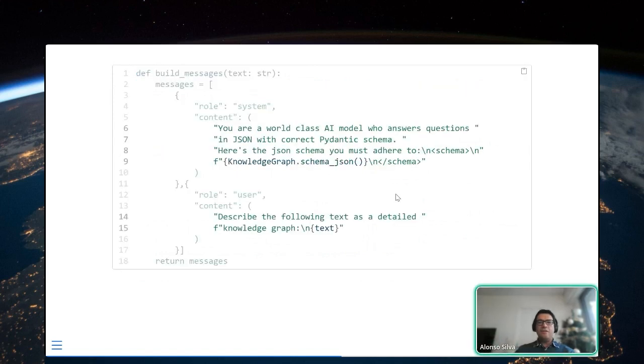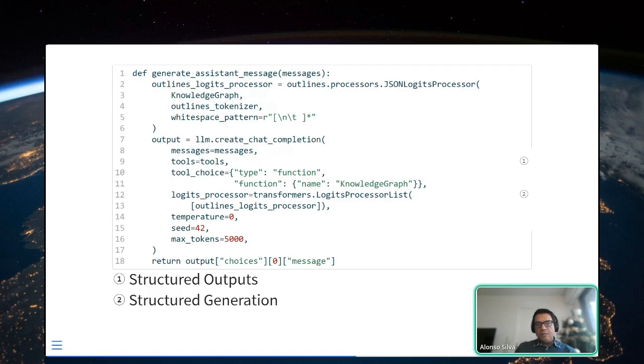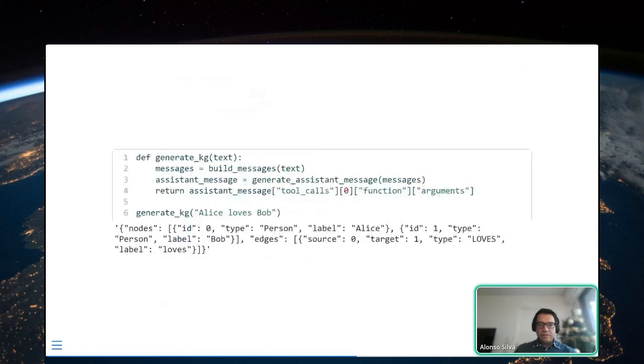And now a little bit of prompt engineering. I tell the model, okay, you're a world-class model who answers questions in JSON with the correct Pydantic schema. Here is the JSON schema you must adhere to. I provide the schema. And then I just say, okay, describe the text as a detailed knowledge graph. And I use both things again. So I use structured outputs and structured generation. And thanks to that, the model will be able to provide a decent, reasonable knowledge graph.